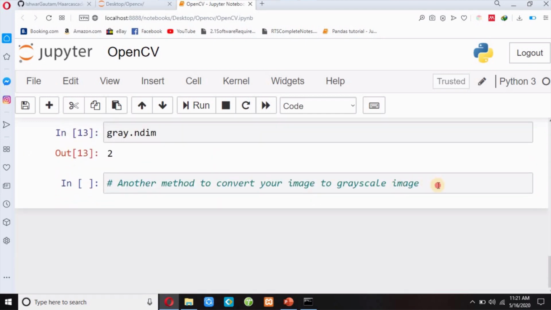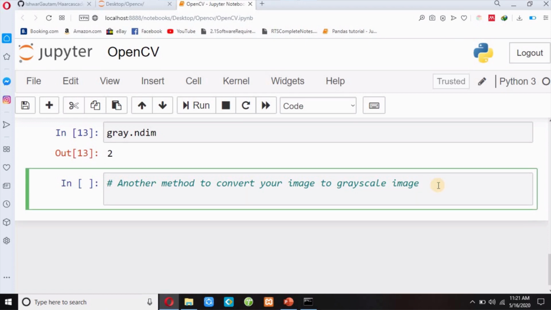And the next method, I will write gray equals cv2.cvtColor, capital C color. I will pass my RGB image, and then I will write cv2.COLOR_BGR2GRAY. So this is another method to convert our RGB image to grayscale image.